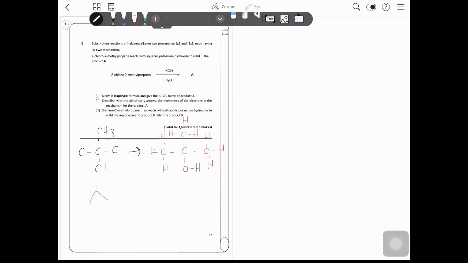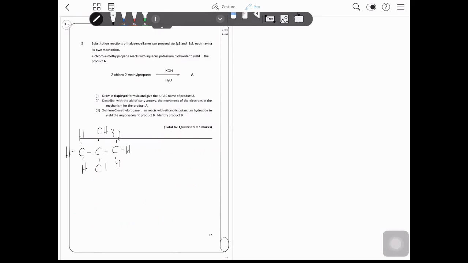So we start with the reactant, 2-chloro-2-methylpropane. At first it will undergo heterolytic fission, where both of the electrons in the bond will go to chlorine. So it will form a tertiary carbocation. Then the tertiary carbocation will be attacked by the hydroxide ion, which is the nucleophile, which will form the product.